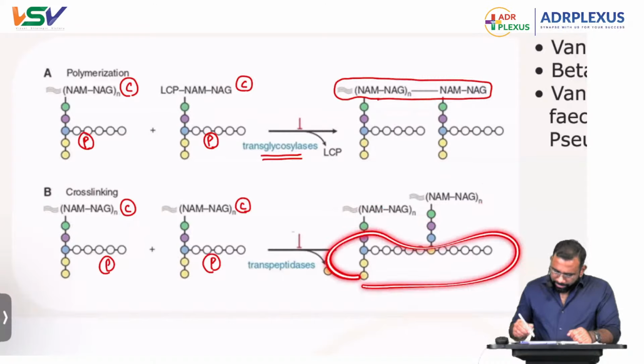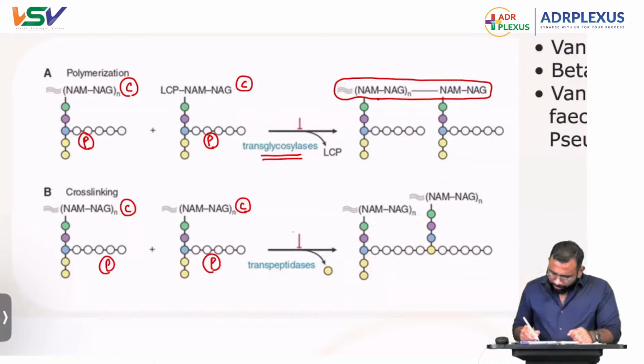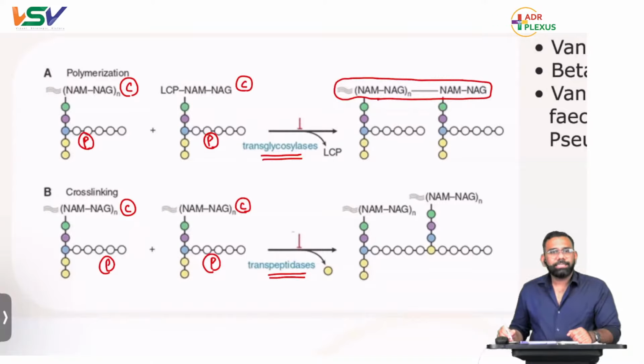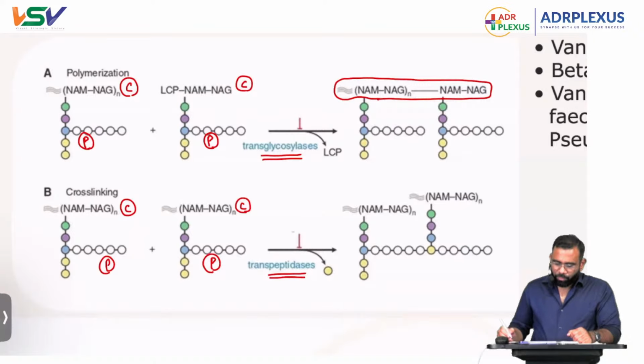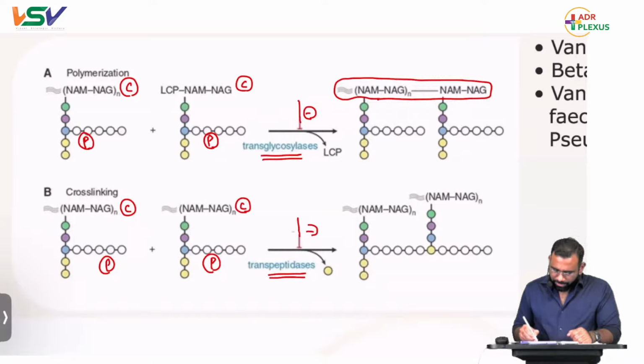Here, proteins are getting bound. That is what we call peptidation, catalyzed by transpeptidases. So, peptidation is catalyzed by transpeptidases. So, what are the drugs inhibiting this transglycosylation and what are the drugs inhibiting this transpeptidation?